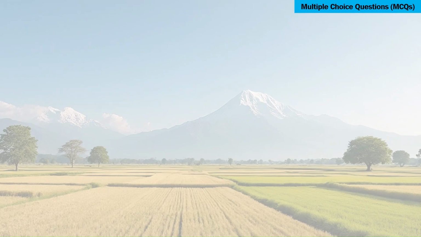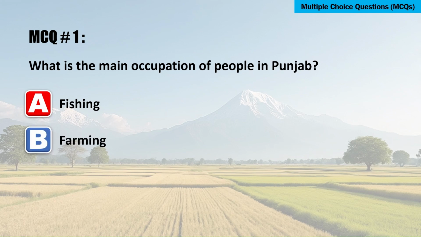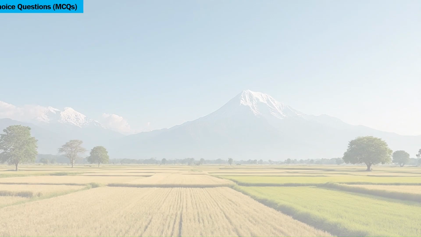Multiple choice questions, MCQs. What is the main occupation of people in Punjab? A. Fishing. B. Farming. C. Teaching. D. Mining. The correct answer is B. Farming.